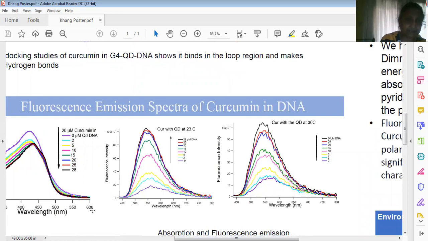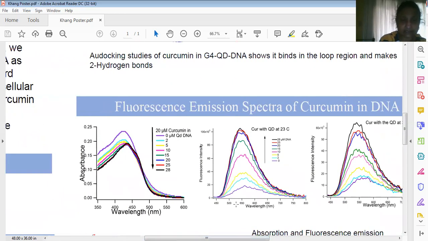This is the excitation spectra of curcumin with increasing DNA concentration. Here you see that as we increase the DNA concentration, the intensity is going down. At 0 micromolar quadruplex DNA, this is the absorption spectra. This is the absorption spectra, not excitation.